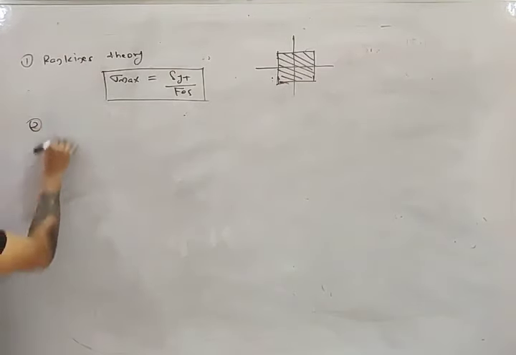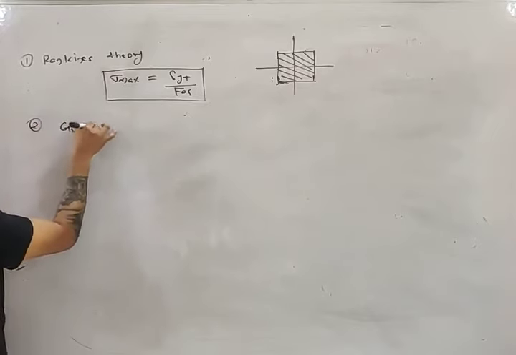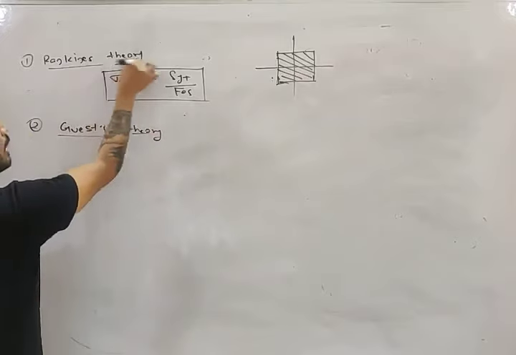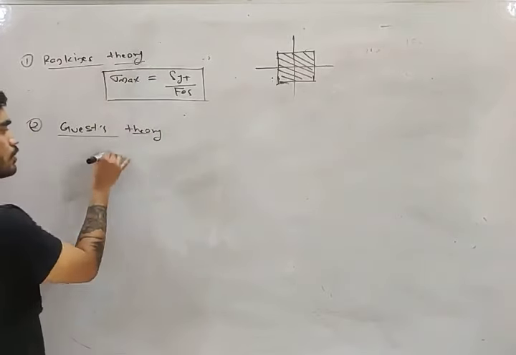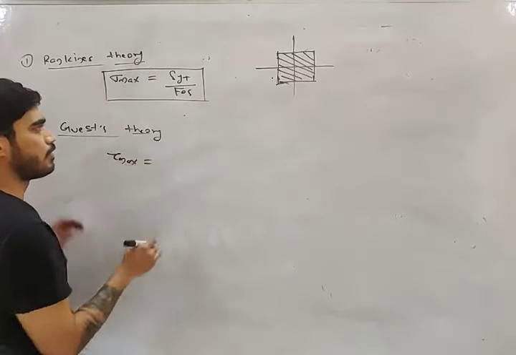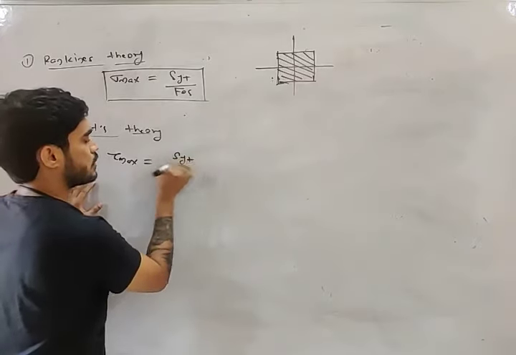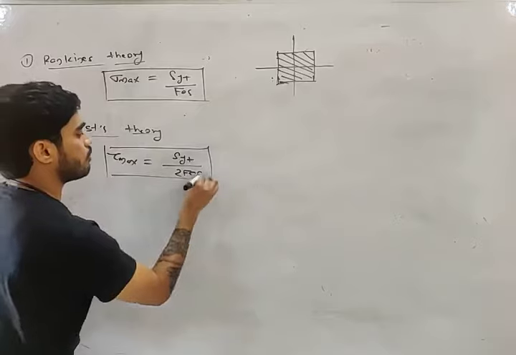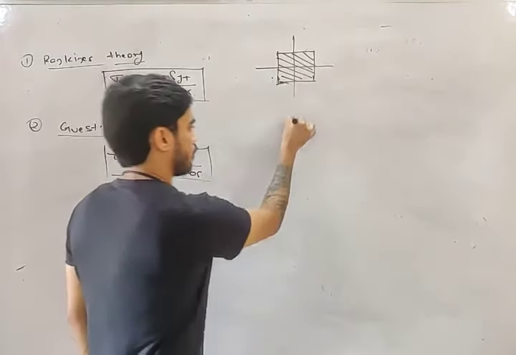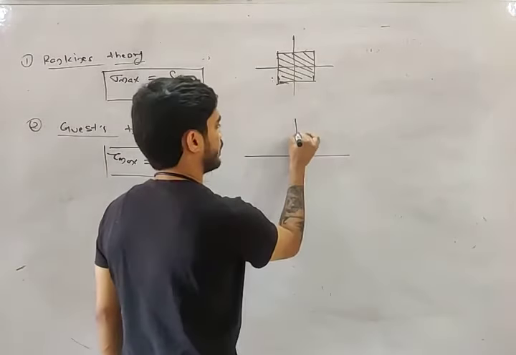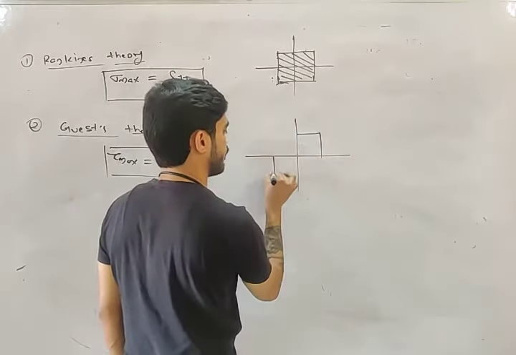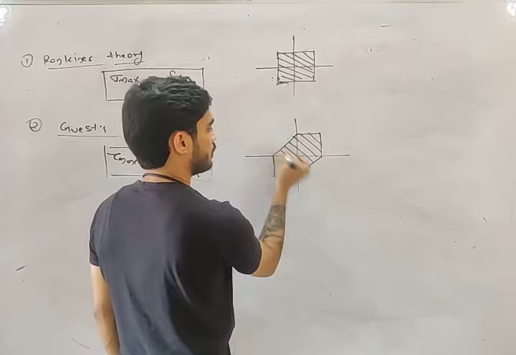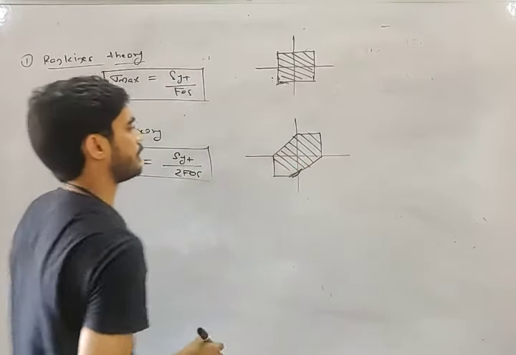Then, my friend, Tresca and Guest theory. Which one is Tresca and Guest theory, my friend? Maximum shear stress theory, right? So what was the equation? Tau max equals SYT by 2 FOS. And what was the safe region, my friend? This was the safe region, right?